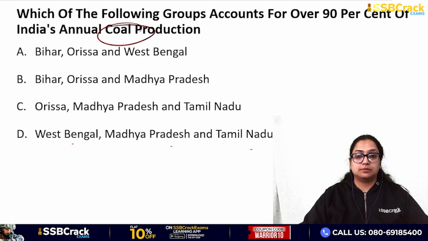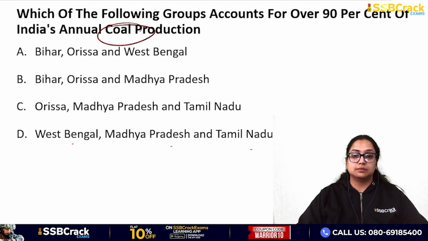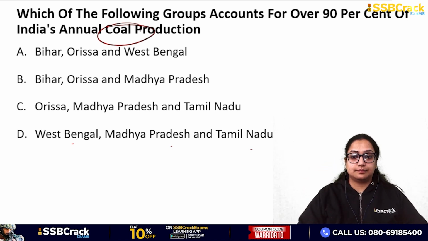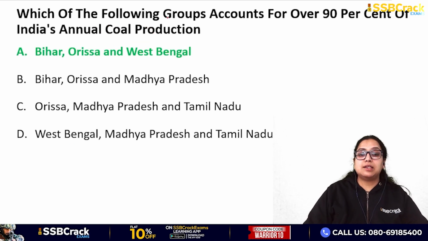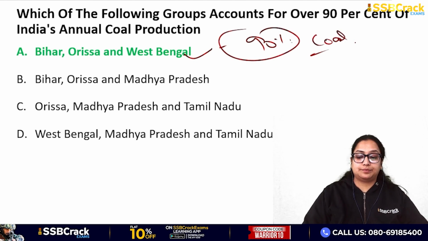क्या होगा आंसर? Okay, so the answer for this particular question is Bihar, Odisha and West Bengal. Correct. So they contribute to the 90% of the coal production.